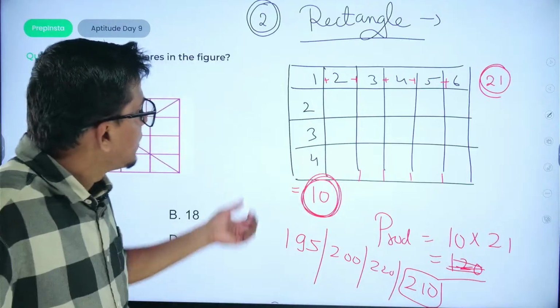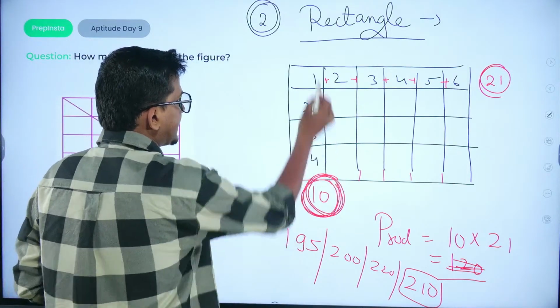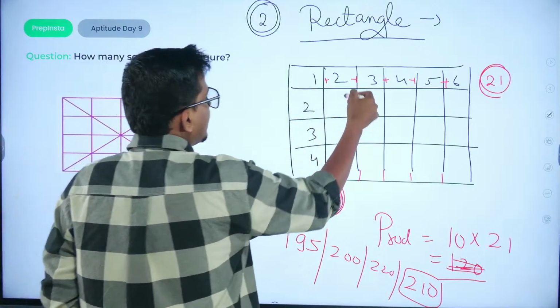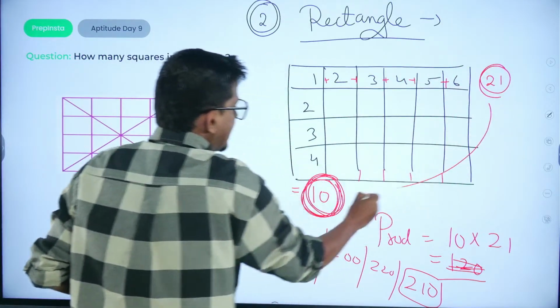So for that you have to use these particular tricks. The trick would be just to take the sum of the total number of rows, ठीक है? Take the number of columns, take their sum and multiply 21 with 10.